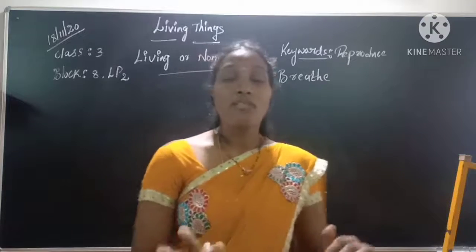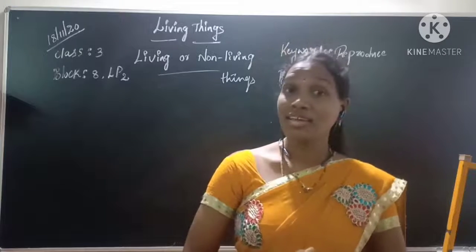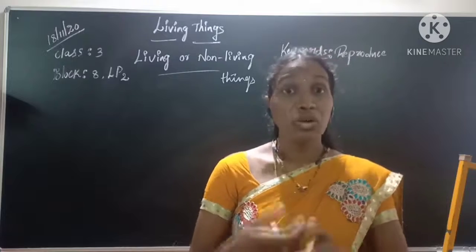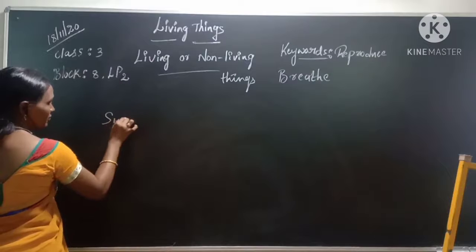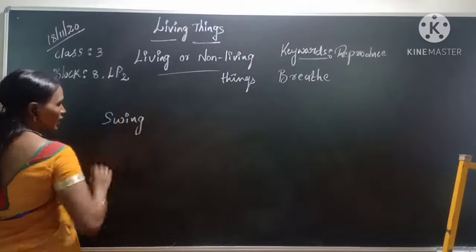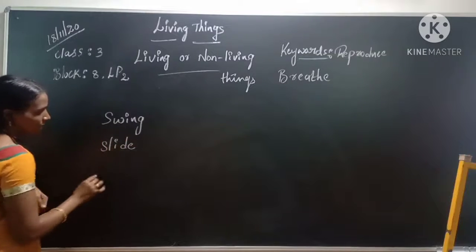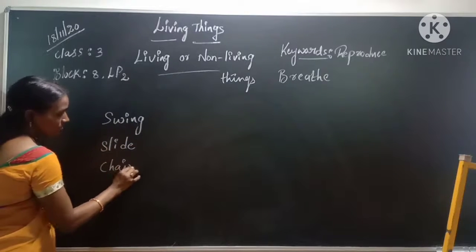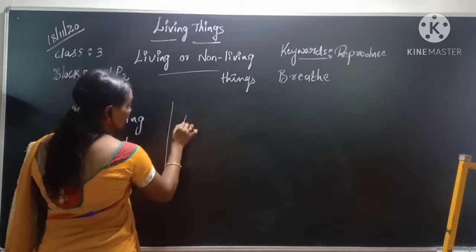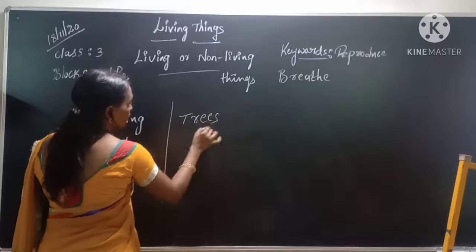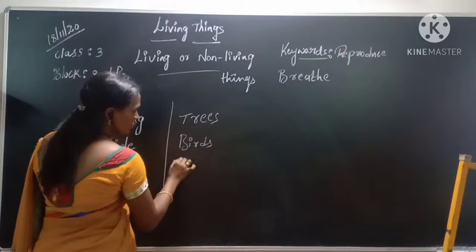Right? Okay children, imagine if you went to a garden or a park, what can you see? Just imagine you can see so many things, right? Like a swing and slide and chairs like that, right? And some more things: trees, birds, insects or anything.